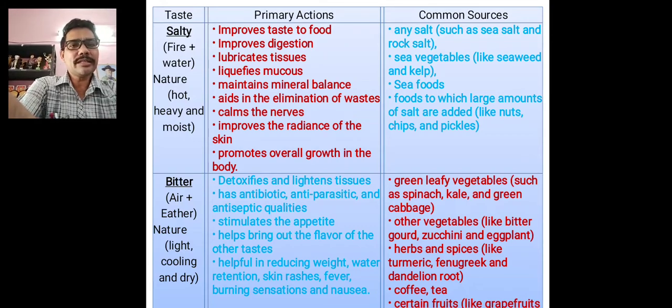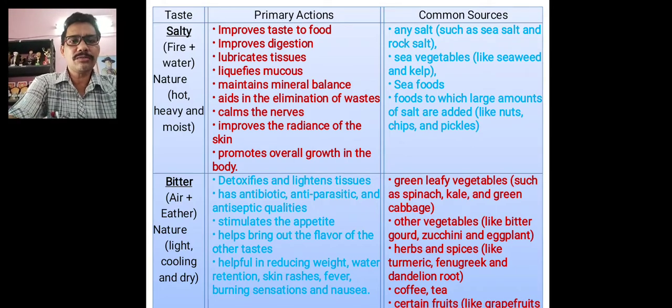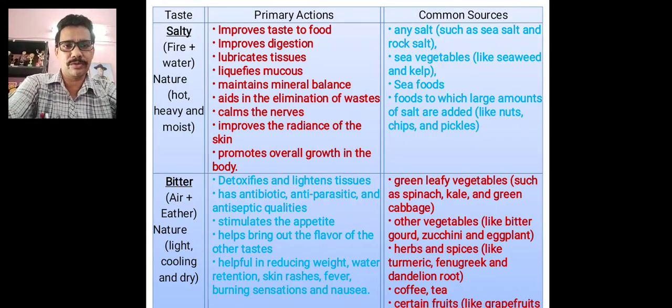Salty foods improve our taste. Salt improves our taste, also improves digestion and lubricates the tissues. It maintains mineral balance in our body and helps in elimination of waste materials from our body. So it promotes overall growth in the body. So we must take salt with our food.